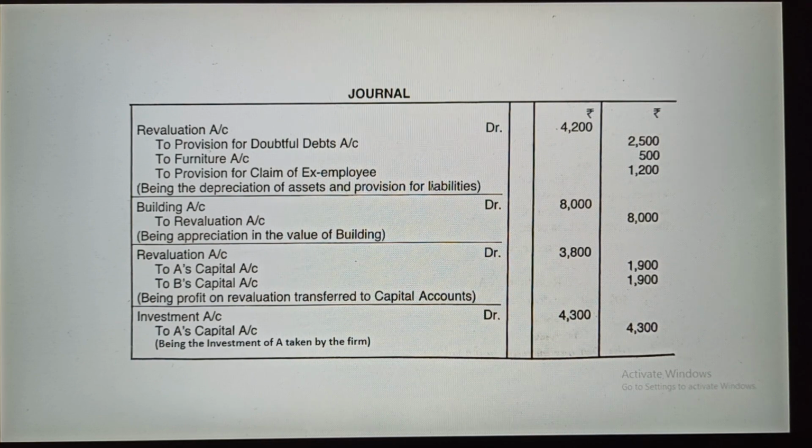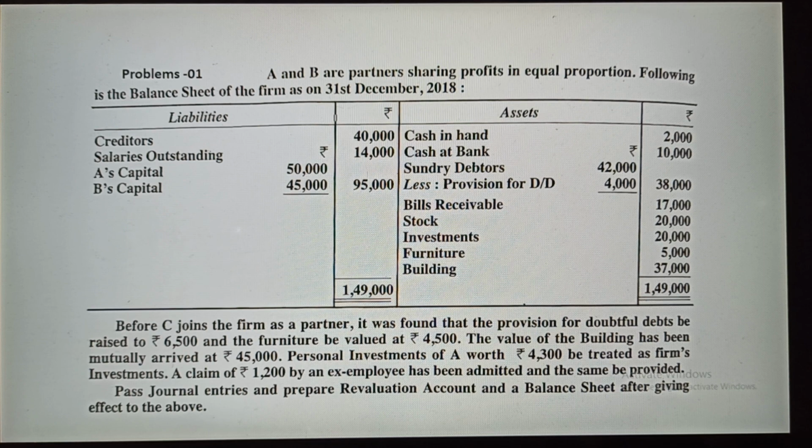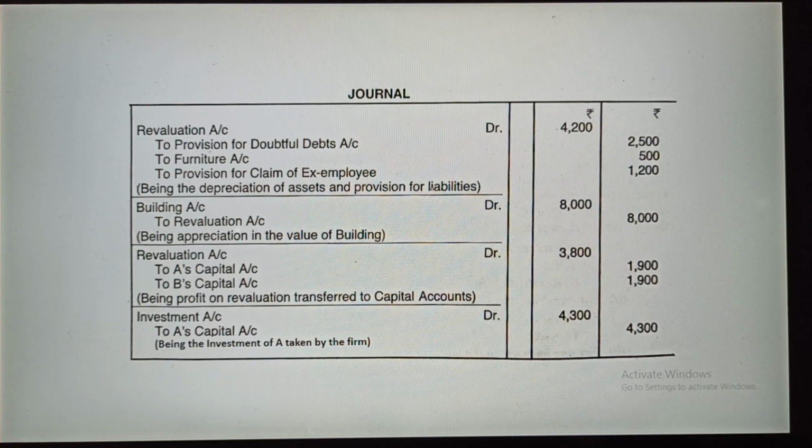Second one, it is given that building account debit to revaluation account. Building is your asset, and when your asset increases, you debit it. You can see in the question that the building balance sheet shows 37,000, but in the information it is given as 45,000, meaning your building has increased by 8,000 rupees. So that's why your asset will be debited: building account debit to revaluation account, being appreciation in the value of building. Third entry is for the difference.